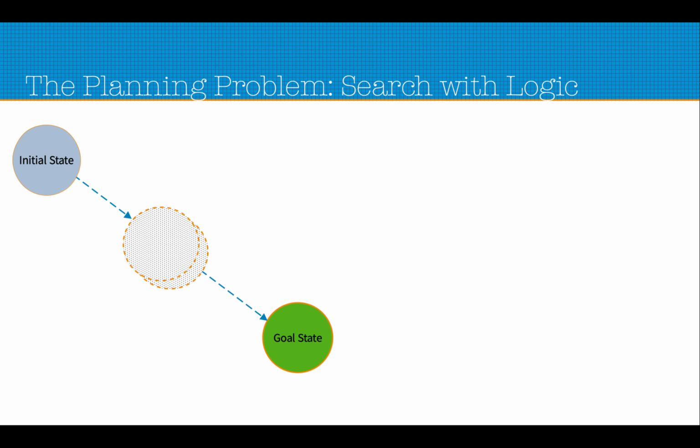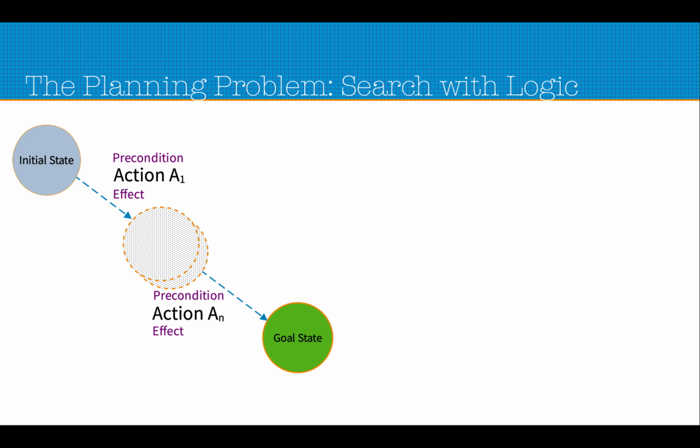How planning differs from search is that in search we make a transition from one state to the next state just by traversing the edges that exist in the problem graph.